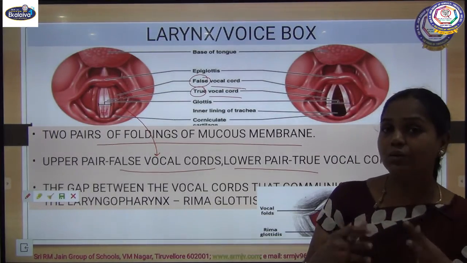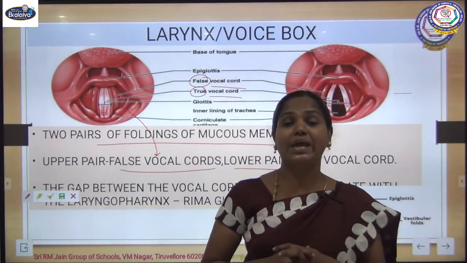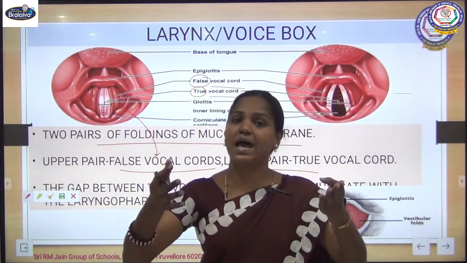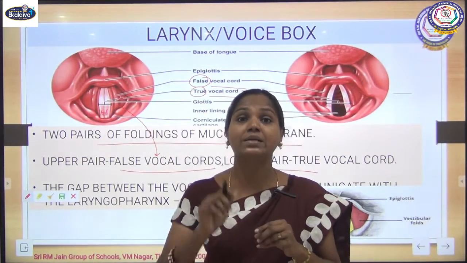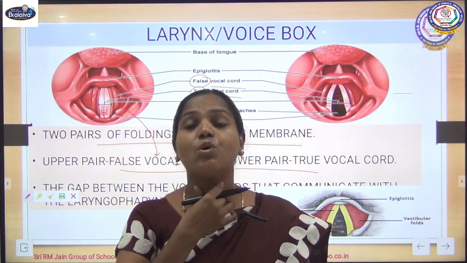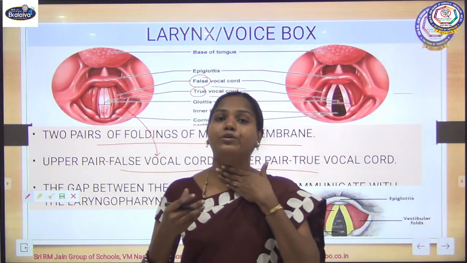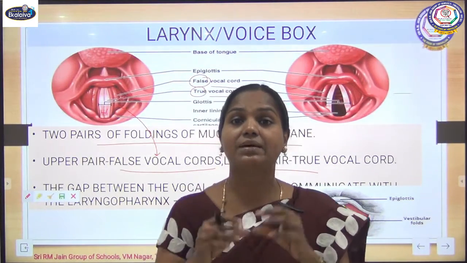So how does the vocal cord produce sound? When air is forced through the larynx, that air sets these mucous membranes into vibration. You can feel the vibration in the vocal cords when you are speaking. If you keep your fingers here, you can feel the vibration.